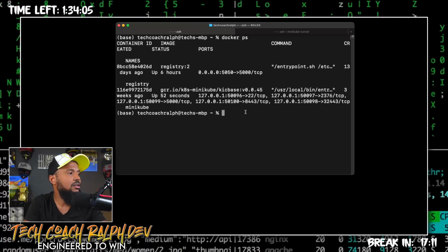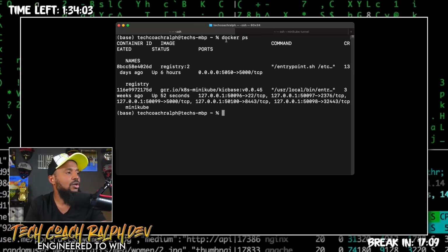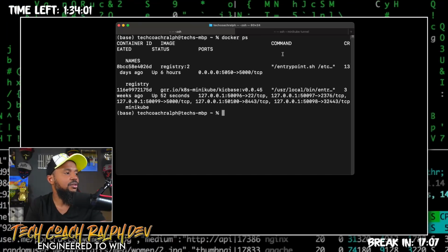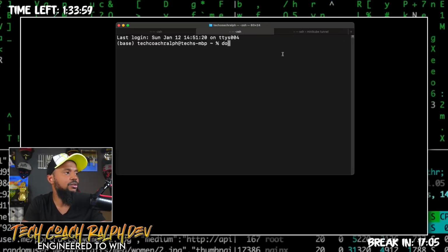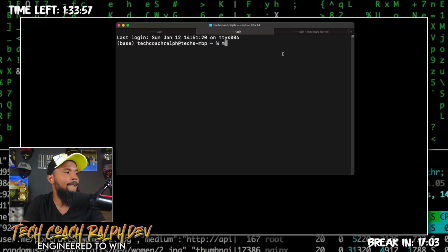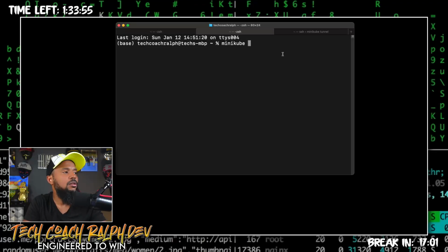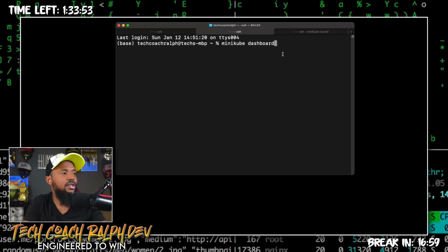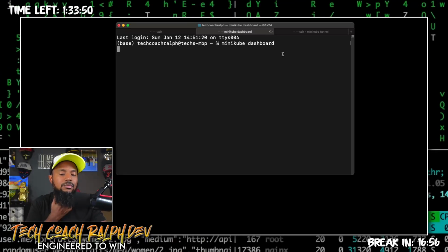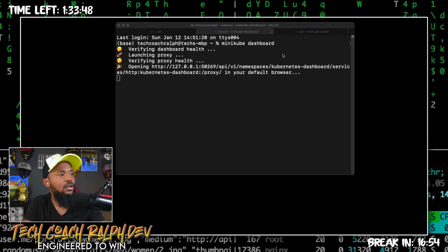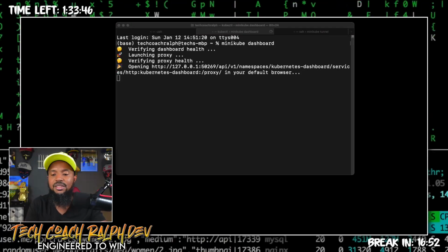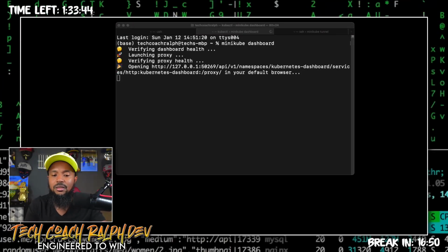Docker PS again. Okay. I'm also going to do one more tab, and we're going to do not Docker, we're going to do minikube dashboard. We can get our dashboard up and running. So we're remembering some of these commands.